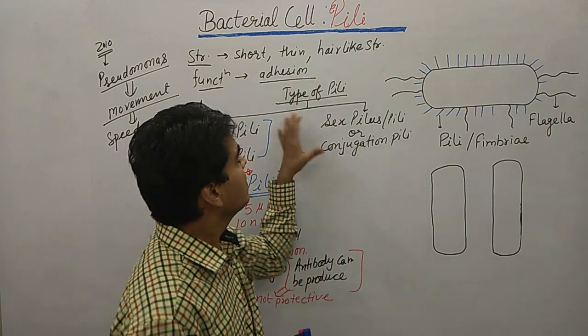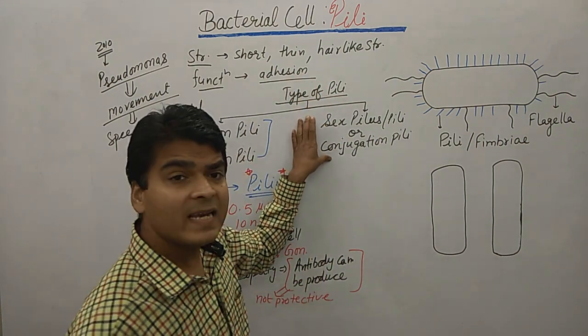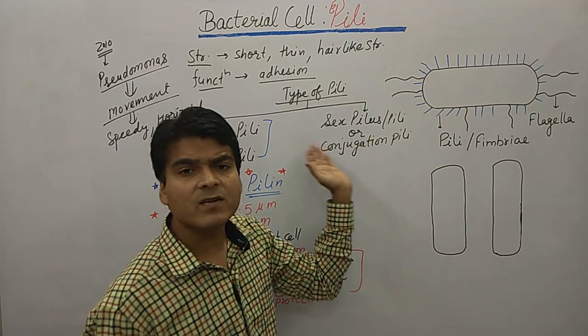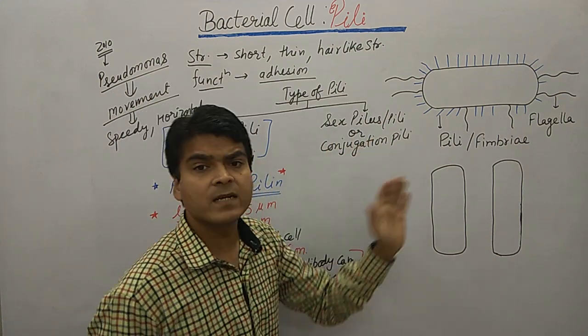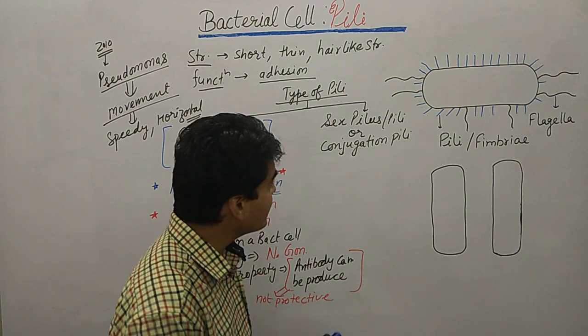Clear everyone? Now moving on to another pilus, known as the sex pilus or sex pili, as well as conjugation pilus. So what is the conjugation pilus?